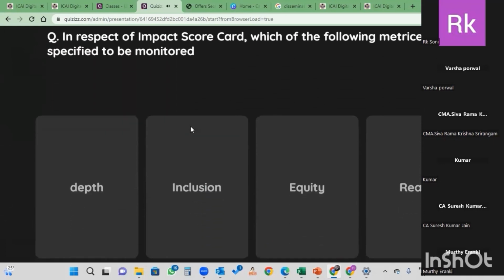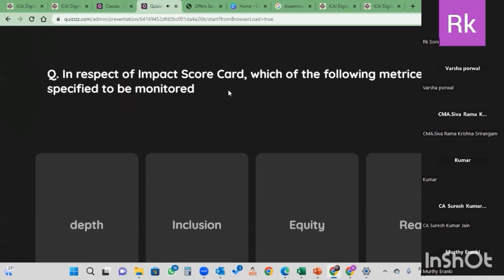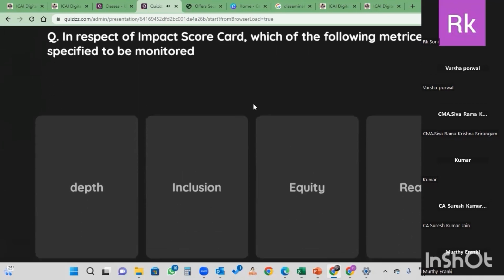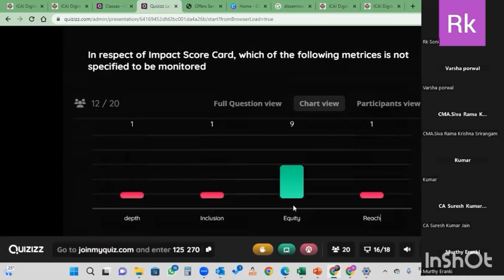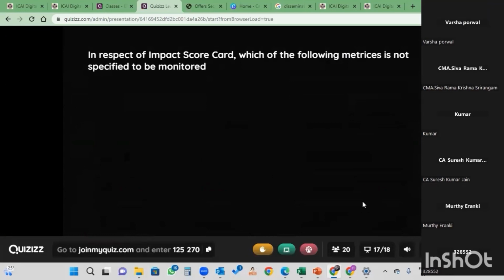Yeah, in respect of impact scorecard, which of the following matrices is not specified to be monitored? So there are the 3 matrices in the impact scorecard. We discussed at length today. May expect 100% correct answer. Yeah, 9 have given the right. So we have to give the 3. The depth, reach, inclusion, and depth we have to mention. And in the target statement, we have to give the reach and inclusion. Next.